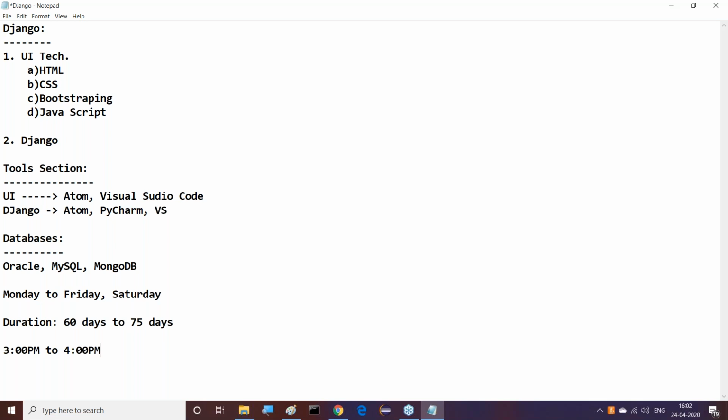And another thing, at present this is the commitment, this is the timing, so we can understand it clearly now. What I'm telling you, 3 to 4 is the timing. If it is required to take one more 15 minutes, I will extend up to 4:15, but at 3 o'clock, at least 3:05, I want to start our session. Every day I'm planning for these classes clearly.